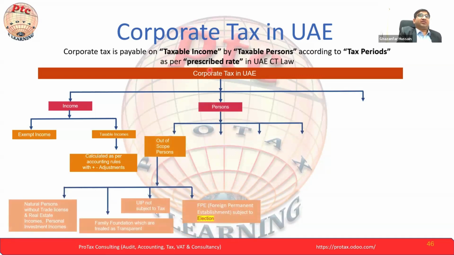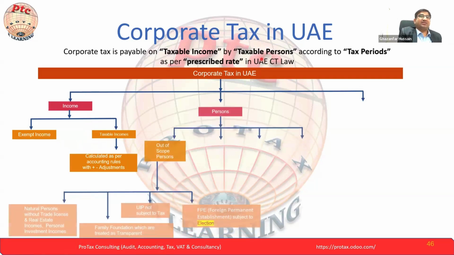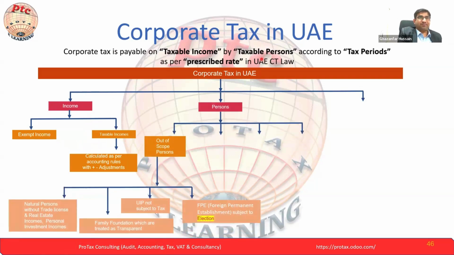Now the tax. First we saw the income. What is our fight? We said the taxable income. We saw the taxable income and the exempt income. In our first session, we already went through the taxable income and the exempt income. Now the second fight is the taxable person. Who is the taxable person? We already saw some of the important parts. Now let's summarize in a more detailed version.